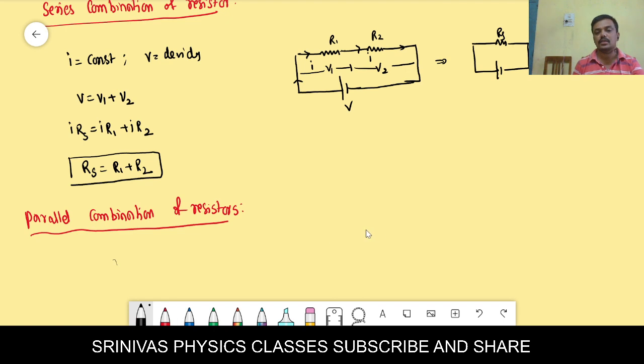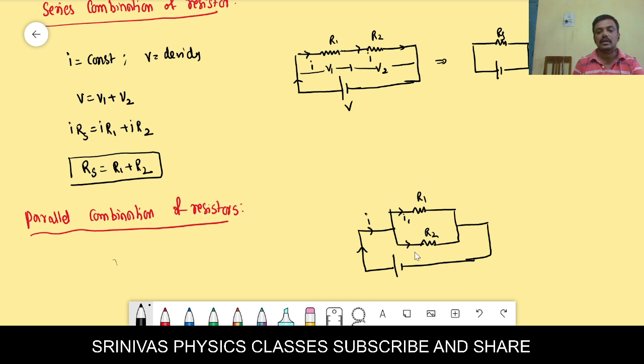Parallel combination of resistors means, for example, this is a resistor R1, and this is a resistor R2, and these are connected like this, and they are connected to some battery. Now this is said to be parallel combination. In parallel combination, the current comes and divides across the first resistor and across the second resistor. That means in the parallel combination, current divides.